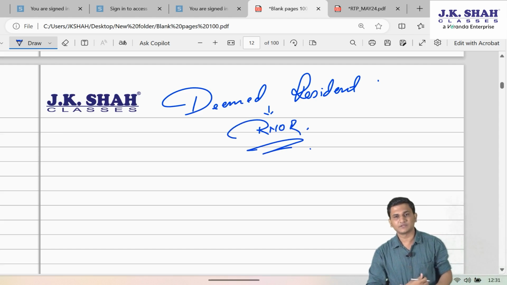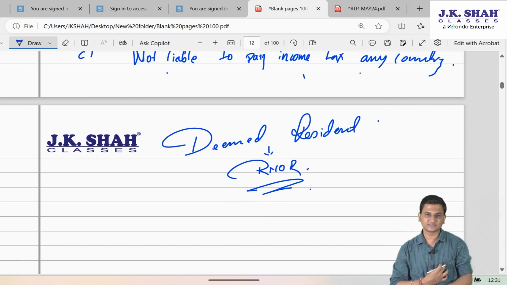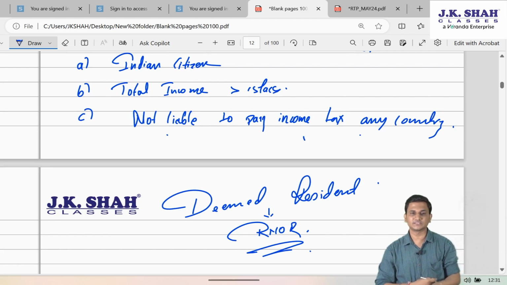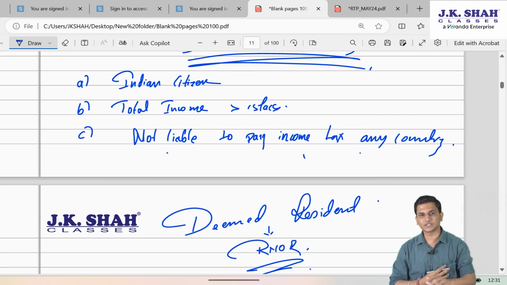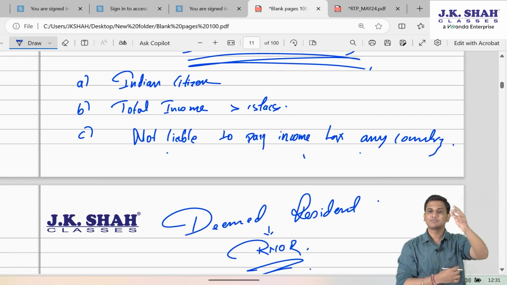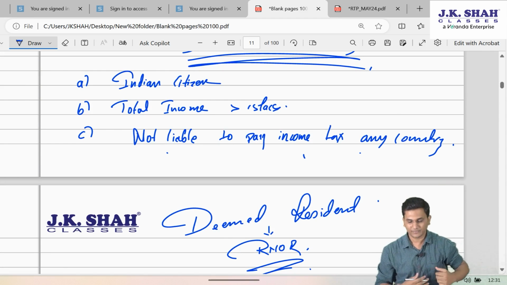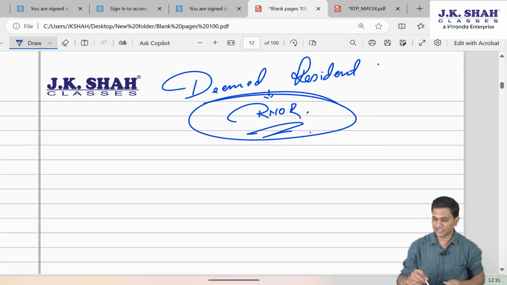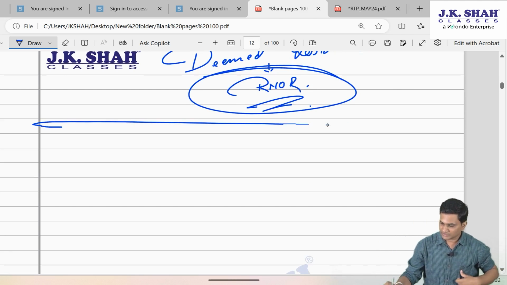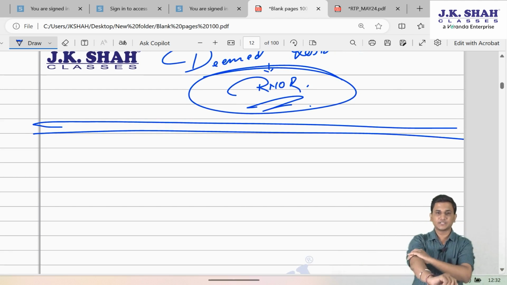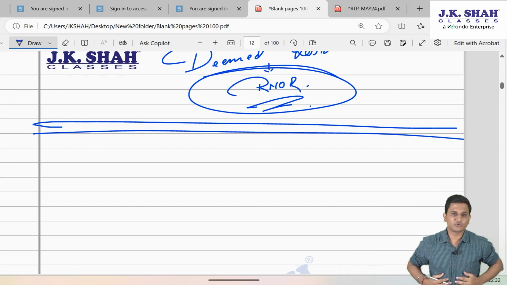Sir, but she is liable to pay tax in India, na? Yes, while checking deemed residency, we don't consider India into the picture, we just check other countries. So she is not liable to pay tax in any other country, then yes, deemed residency will become applicable. So she is RNOR. Now, once we have determined the residential status, now understand the scope of total income.